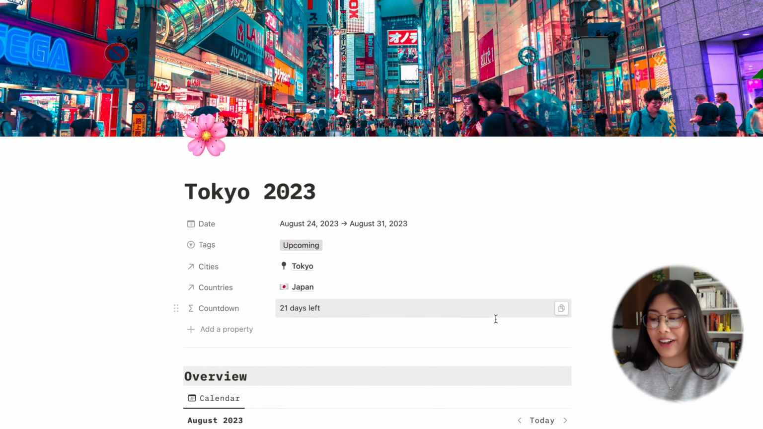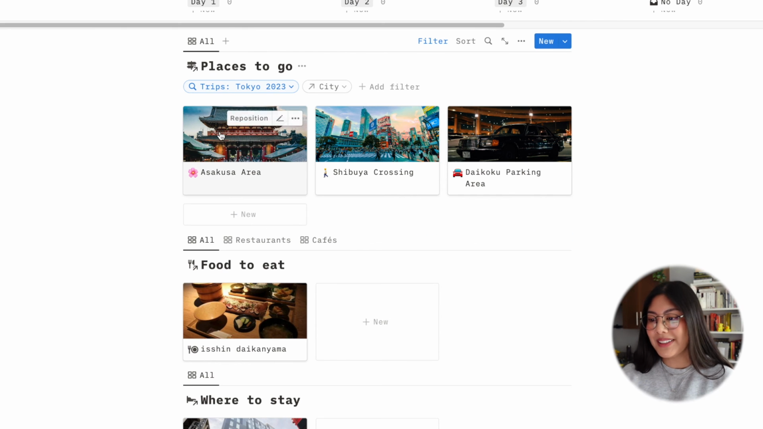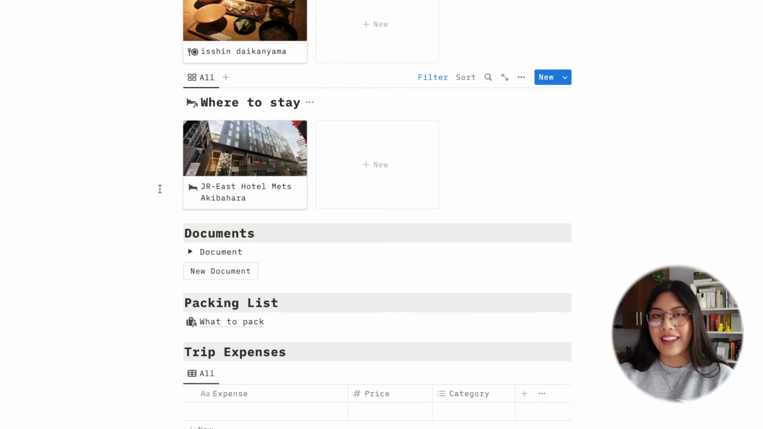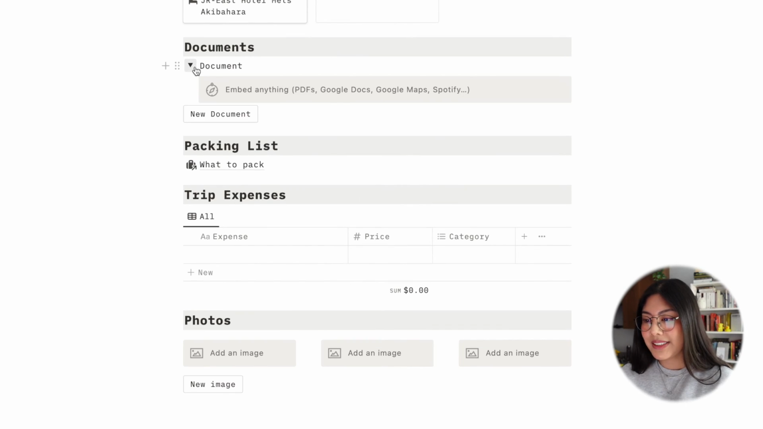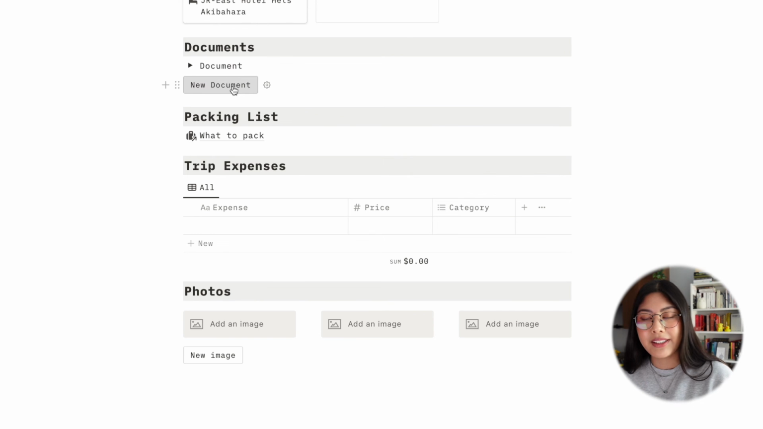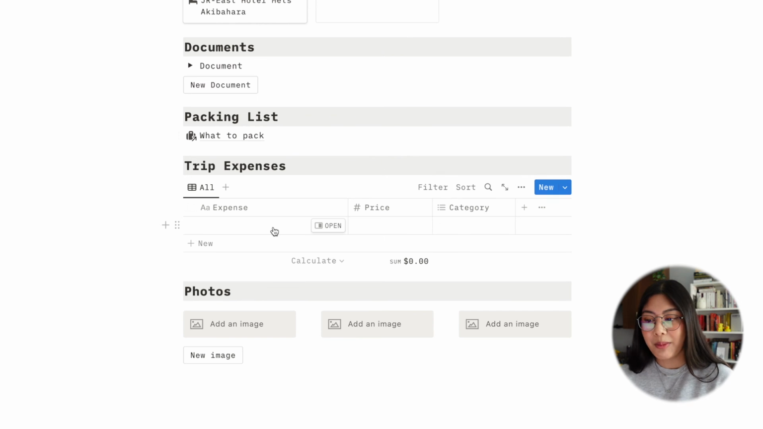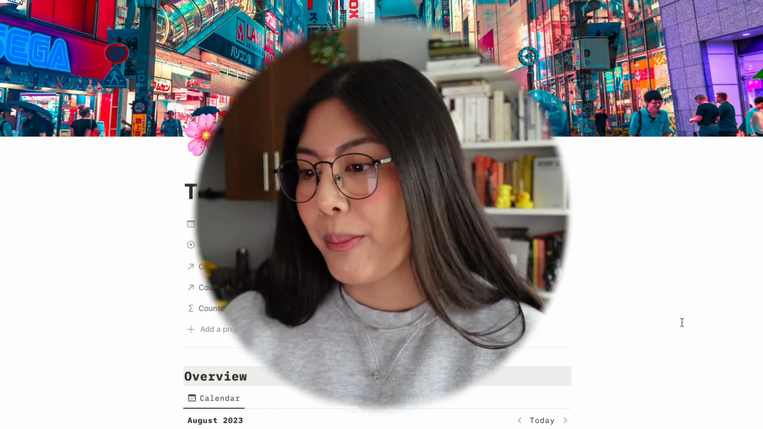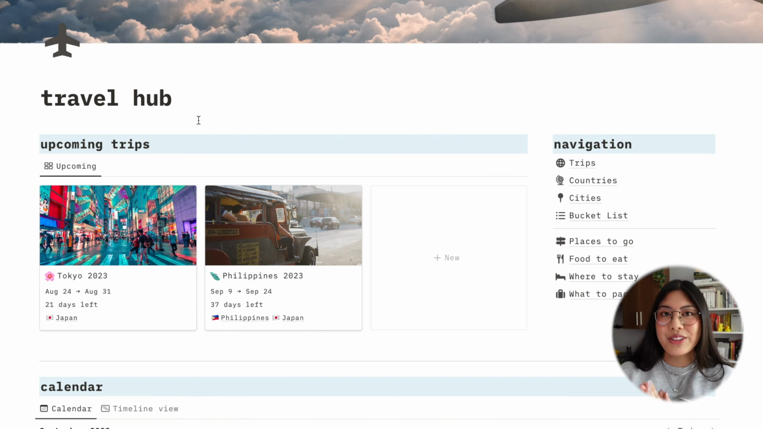Now that I've added all of this stuff, you can scroll down and your itinerary is already in here. You have all the places that you could go to whenever you go to Tokyo, all the food to eat, where to stay. That will all be automatically populated in there as long as you have stuff in there. Then you can add some documents in here, like if you want to add your flight itinerary, any tickets that you want to put in here. And I also have a button here so you can add more documents if you want. I have a link here to the packing list, and I have a table here for all your trip expenses, and I already have the photos here, which I already talked about all of this stuff. But yeah, that's how you make a new trip. And then it'll look nice and pretty in here whenever you go to your travel hub page.